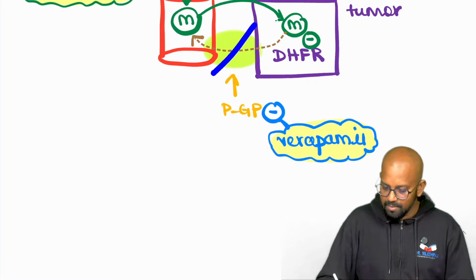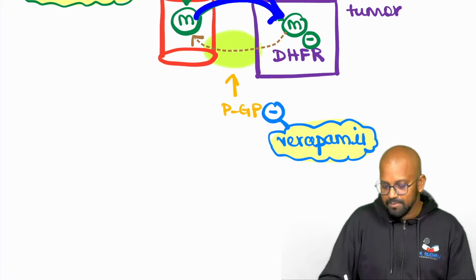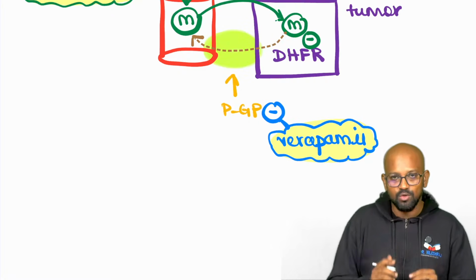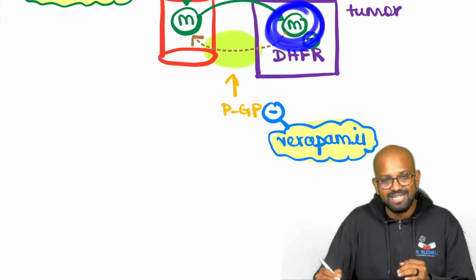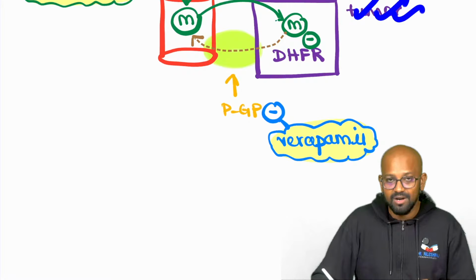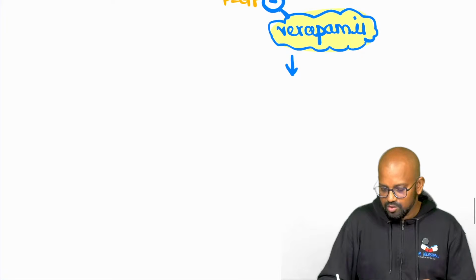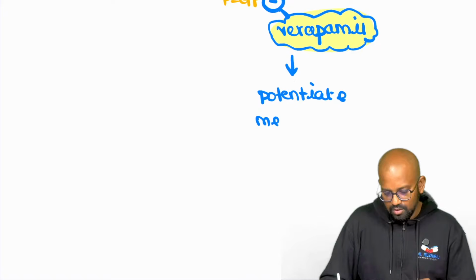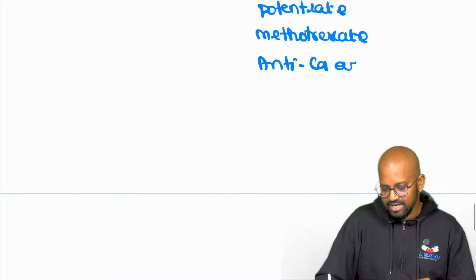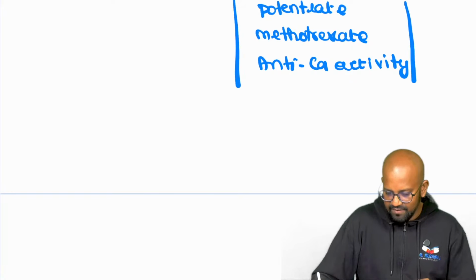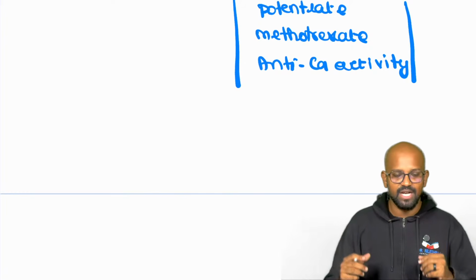Verapamil will block the P-glycoproteins. Methotrexate will be moving in, but it cannot be moved back into the blood. More methotrexate accumulation in the tumor cells, more anti-tumor potential of methotrexate. So verapamil can be used to potentiate methotrexate's anti-cancer activity, because more methotrexate activity will be there. I hope you can understand that.